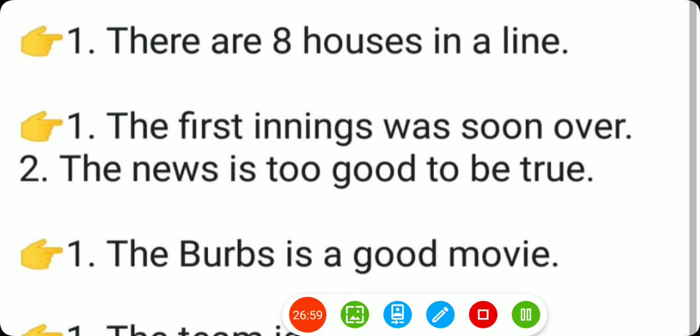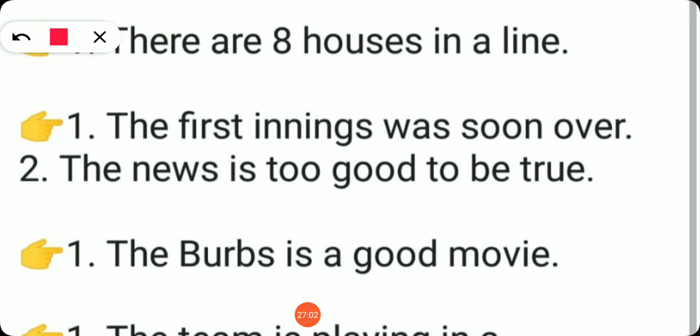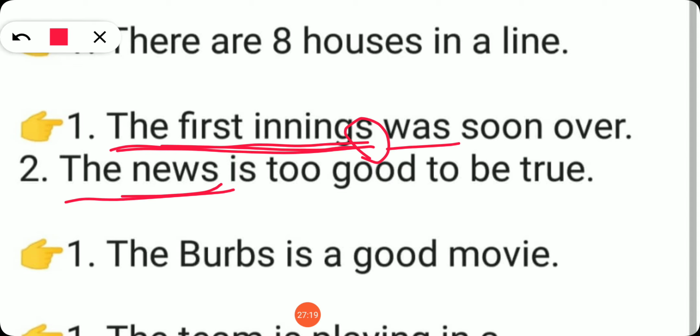See, look at this example. The first innings was soon over. So இது innings அப்படிங்கிறது s-ல end ஆகிறதுனால பார்க்குறதுக்கு plural மாதிரி தெரிஞ்சாலும் it is not plural, it is singular. The first inningsங்கிறது it is singular. So the verb should also be singular. The news. So newsங்கிறதோட expansion என்ன? North, east, west, south. So s வரதுனால it is not plural, definitely it is singular. So the news is too good to be true. Okay, so the news s வரதுனால you should not take it as plural, it is always singular. So it takes a singular verb.